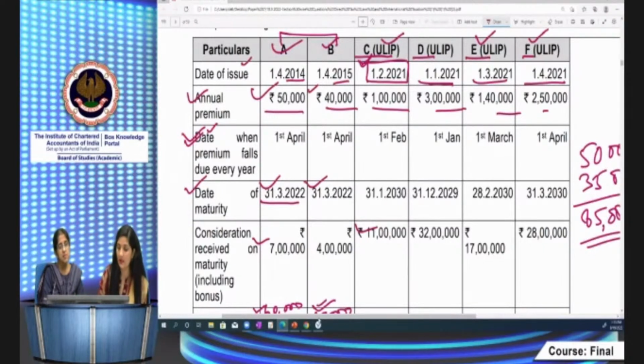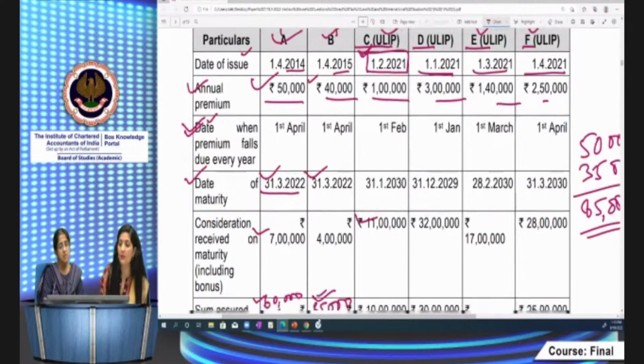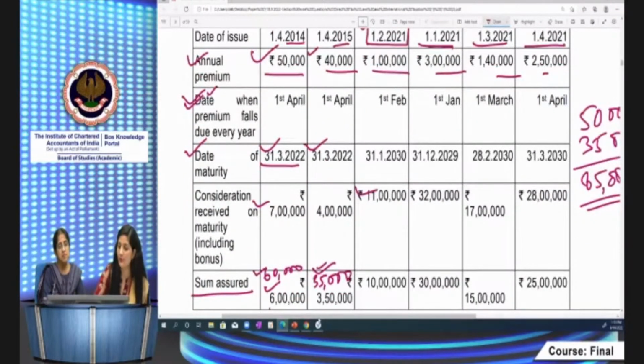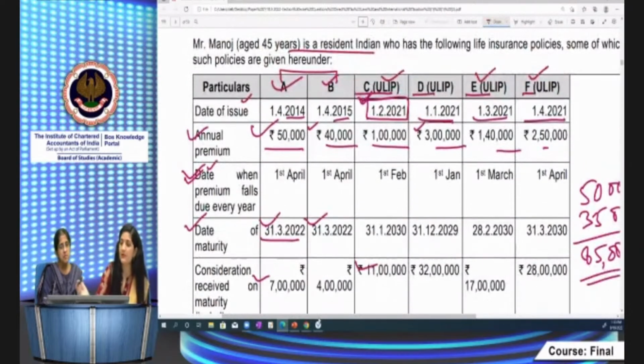आपको इसके लिए क्या करना पड़ेगा? What you have to do? You have to make the comparison for capital sum assured. Capital sum assured, sum assured is 30 lakh. 10% of 30 lakh is 3 lakh. So the annual premium does not exceed 10% of sum assured. It would be exempt. This ULIP is exempt. D is exempt. C के लिए 1 lakh है.